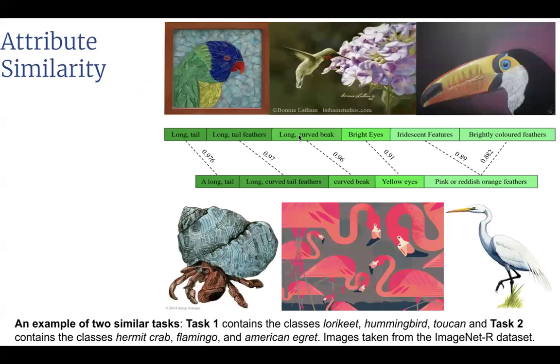Here is an example to show how the task similarity is calculated. The first task contains the classes lorikeet, hummingbird, and toucan. The second task contains the classes hermit crab, flamingo, and American egret. Here are the attributes, and the dotted lines indicate the cosine similarity values of the most similar attributes between the tasks. We calculate the task similarity as the average of these cosine similarity values.